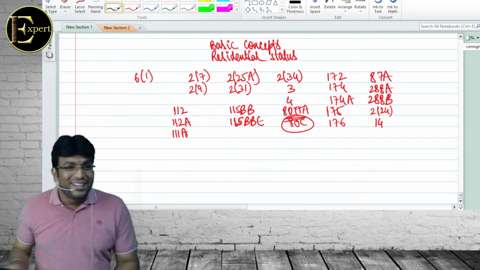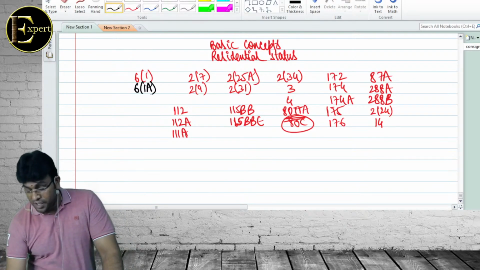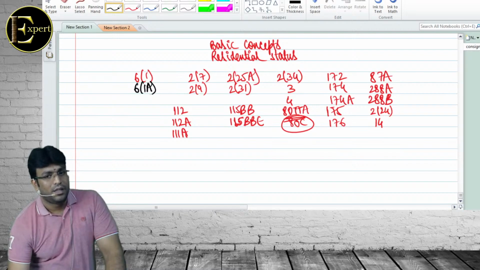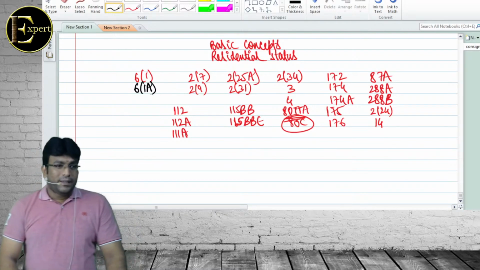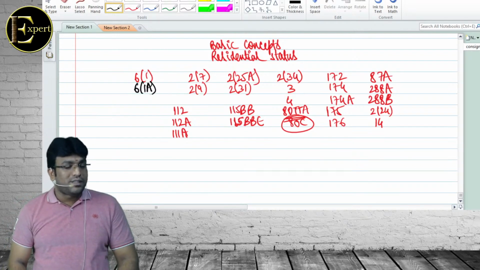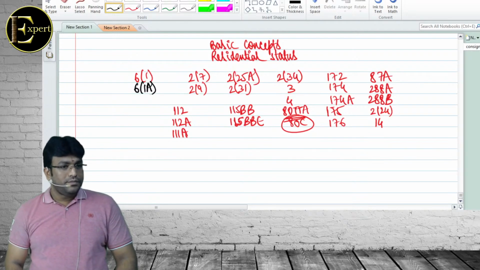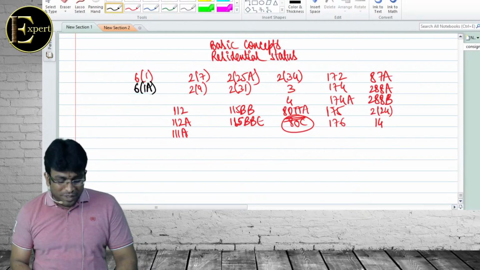We'll talk again. Next, 6(1)(a). Deemed resident, how many conditions are there, beta? Yes, say the 3, what are they? He is a citizen of India. Second, his total income other than foreign sources is more than 15 lakh. Next, third condition. He is not liable to pay tax in any other country. That was too much actually.